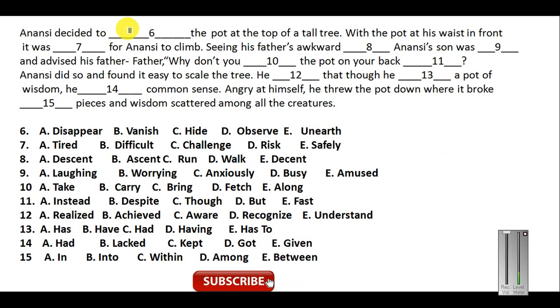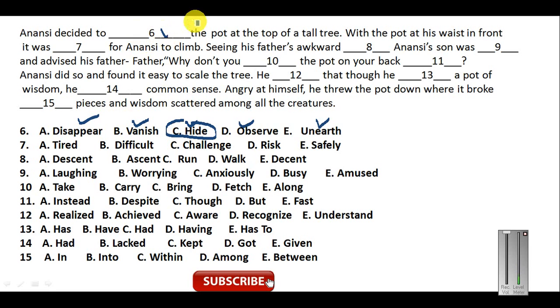Anansi decided to. He decided to do what? Just see here the options available in blank 6: disappear, vanish, hide, observe, and unearth. Since he was unwilling to share it with anybody, obviously he wanted to hide it. He did not want to vanish it, and he did not want to disappear it, because the passage says he did not possess any magical powers. He did not have any magical power. So how could he possibly disappear or vanish? He can only hide. So he wanted to hide.